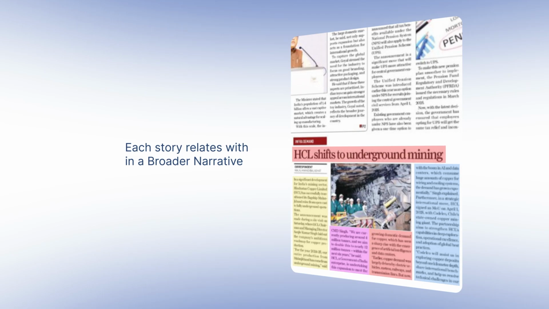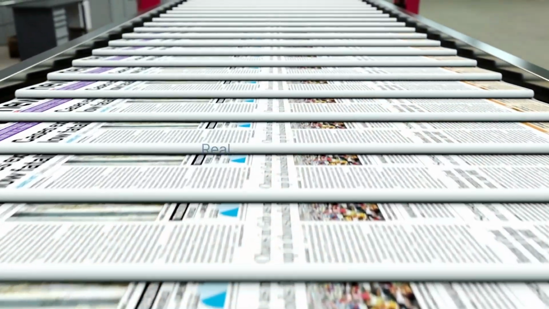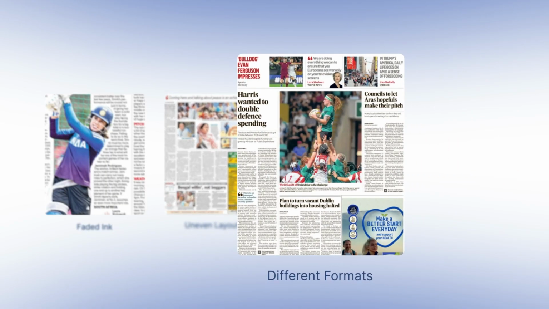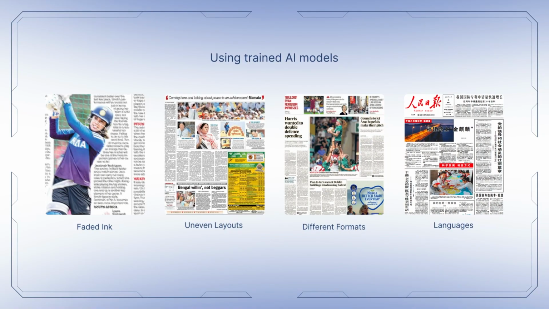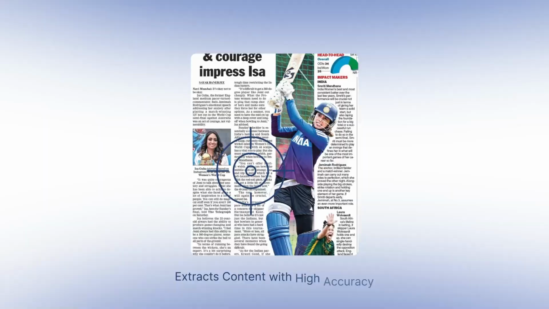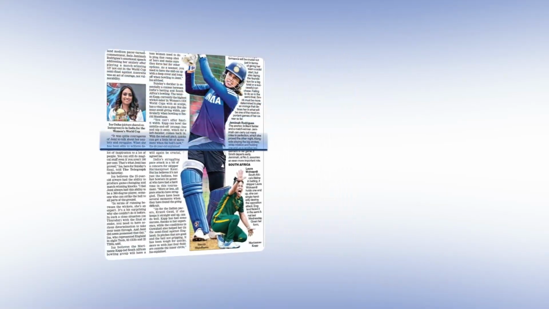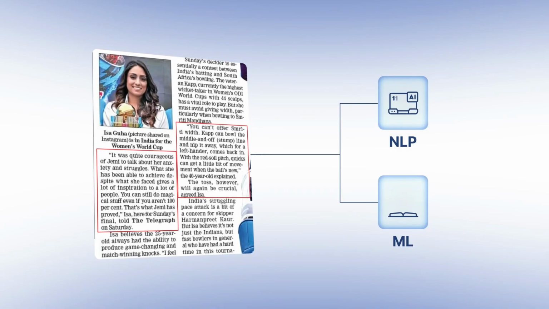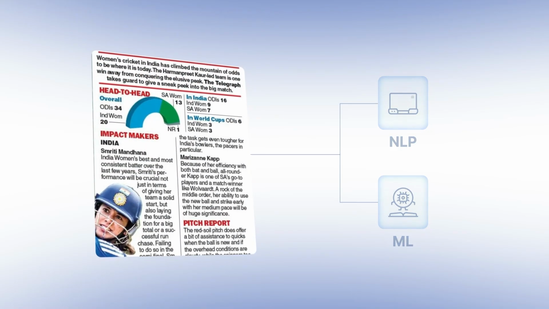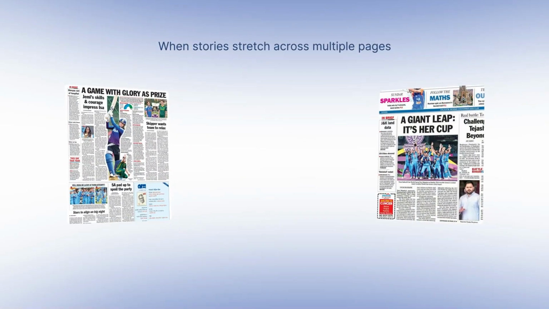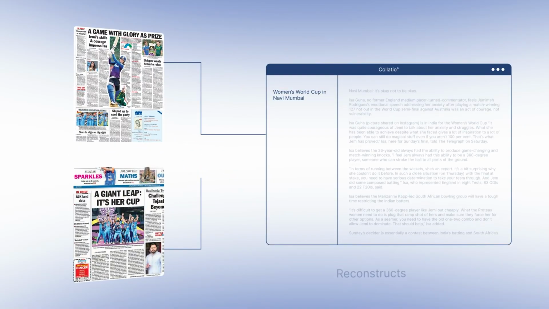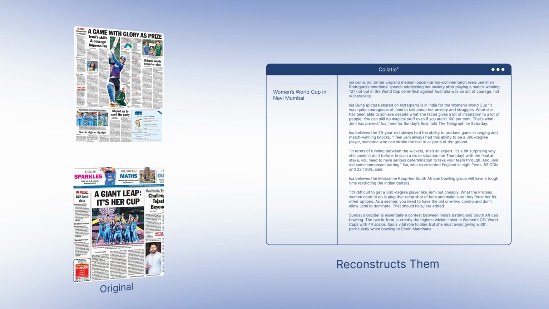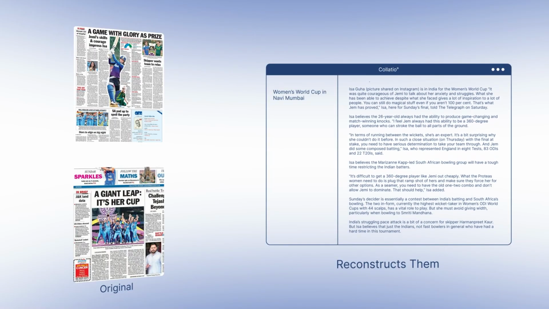a broader narrative. Digital Archive handles real-world variations such as faded ink, uneven layouts, different formats and languages using trained AI models. It extracts content with high accuracy, and once the data is captured, NLP and ML models interpret what each piece of content is actually about. When stories stretch across multiple pages, the system follows them, reconstructs them, and preserves the original editorial intent so the complete story can be read as one continuous piece.